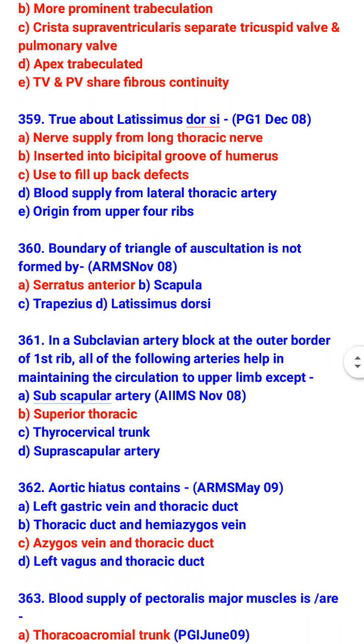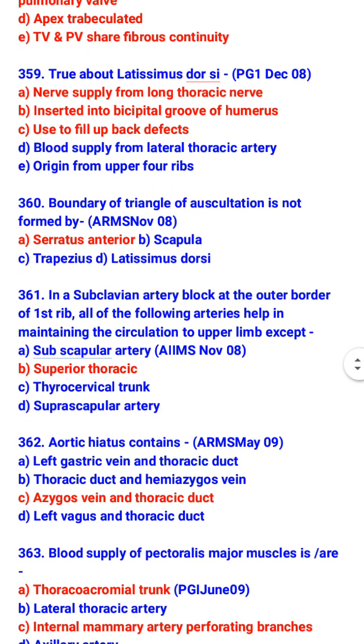and latissimus dorsi. In a subclavian artery block at the outer border of first rib, all of the following arteries help in maintaining the circulation to upper limb except superior thoracic. So, which arteries help to maintain the circulation? Subscapular artery, thyrocervical trunk, and suprascapular artery.